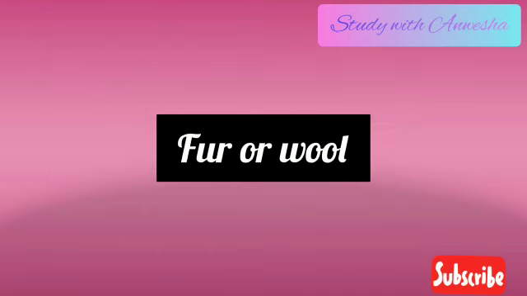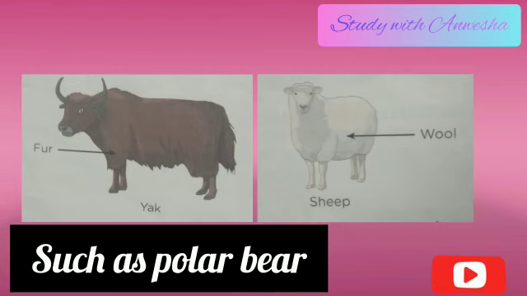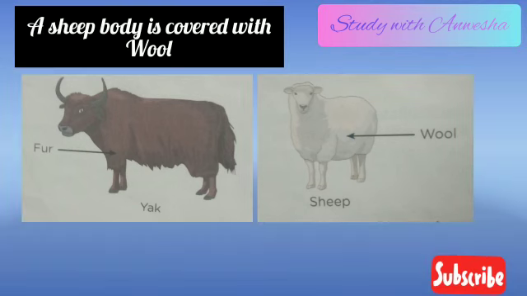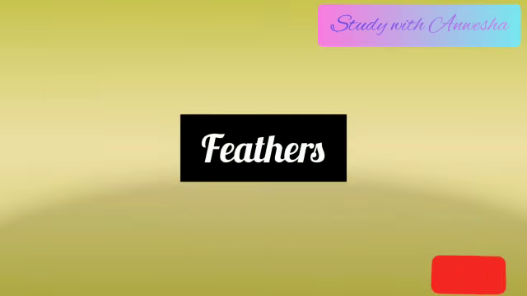Fur or wool. The body of animals such as polar bear and yak is covered with thick fur. A sheep's body is covered with wool. The fur or wool helps the animals to keep themselves warm in cold.